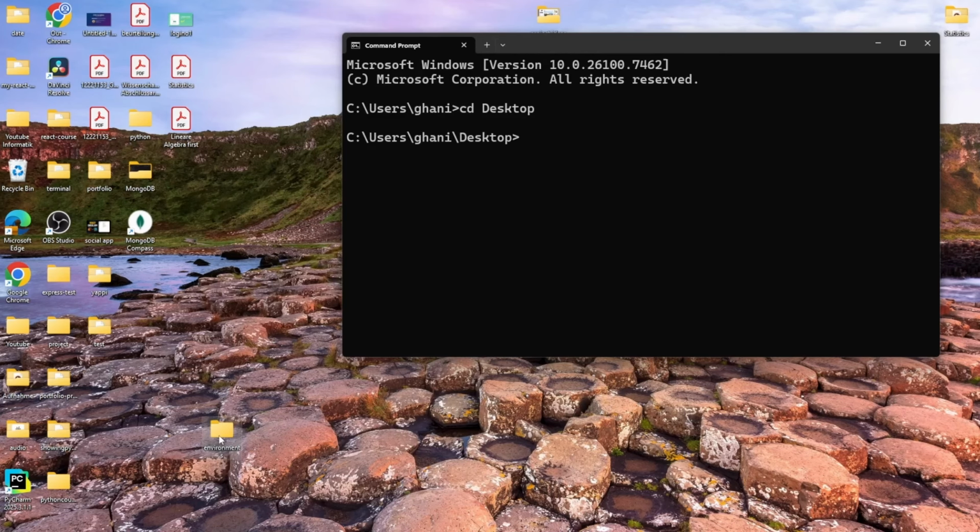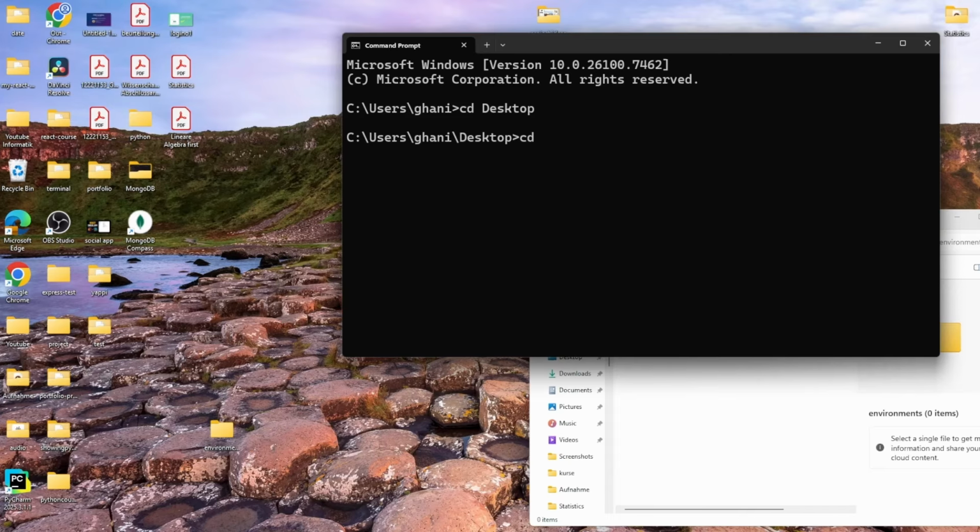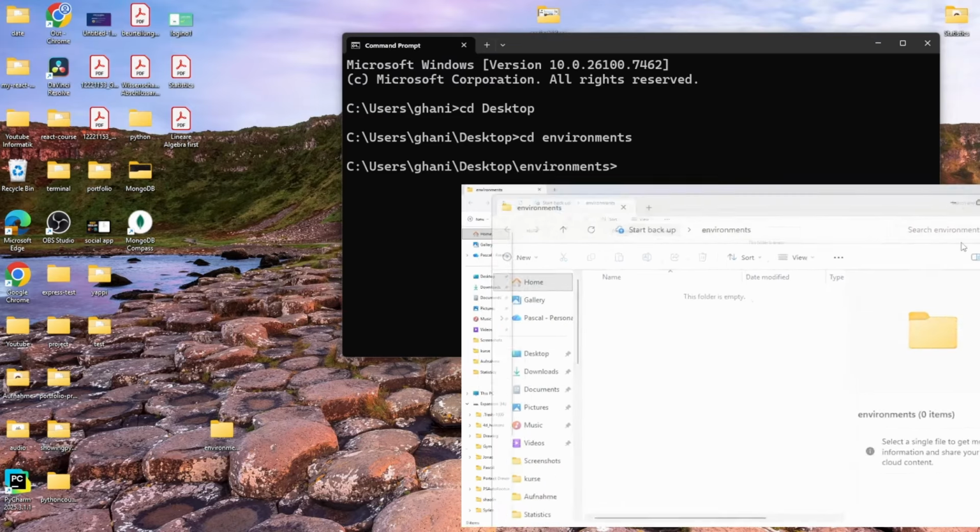Environments, like so. Let me go into that folder so I see what is going on. And let me also change directory into environments, like so. So now within the terminal, I'm within this folder right here.